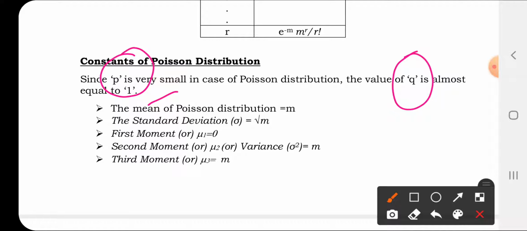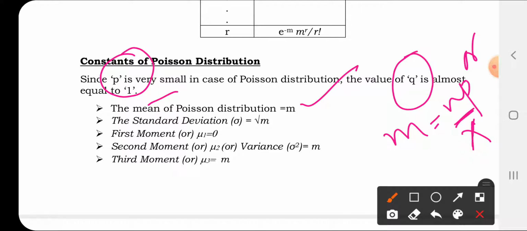It is known as p, and failure is more, it is known as q. First one, the mean of the Poisson distribution. The mean is m, which is equal to np, or the arithmetic mean which we have studied. In case np is not given, we have to find the arithmetic mean using the long cut method, as we have seen in measures of central tendency.